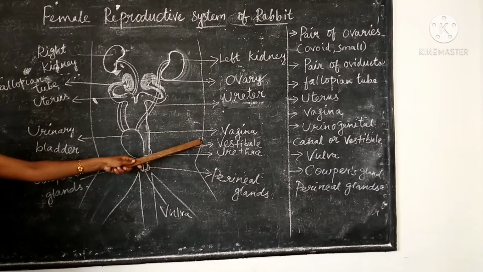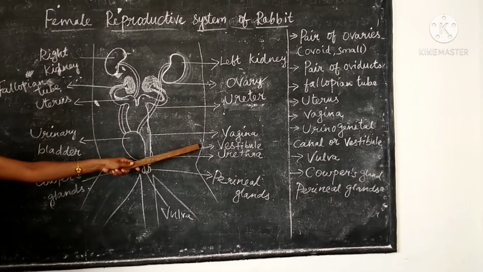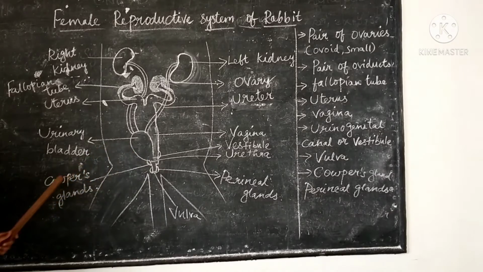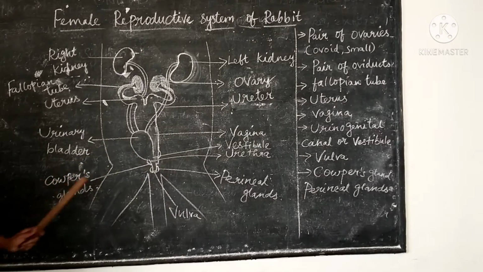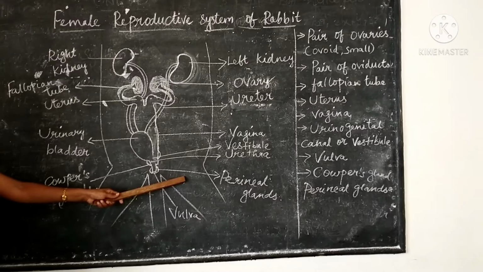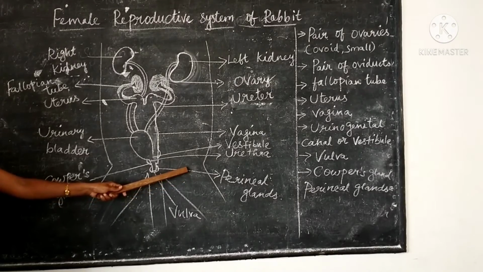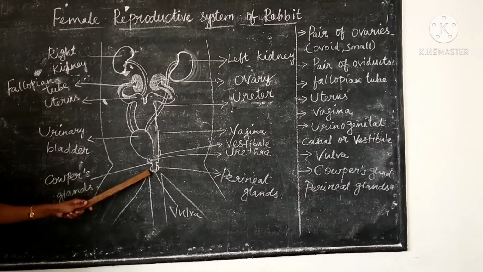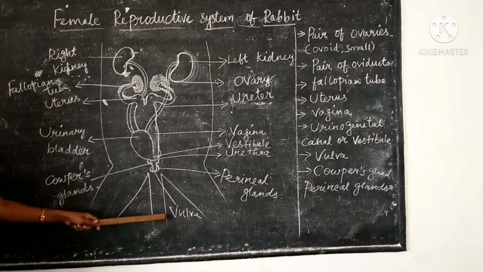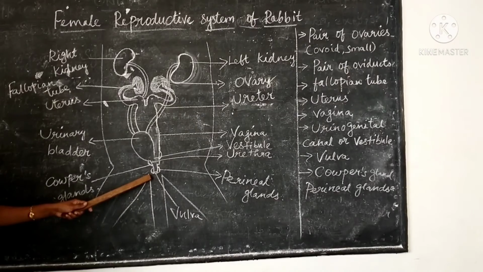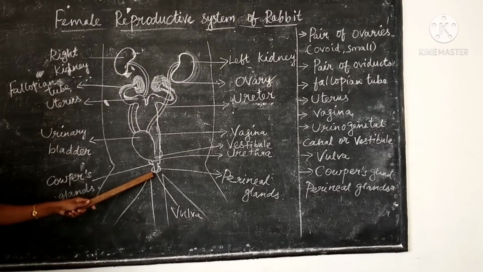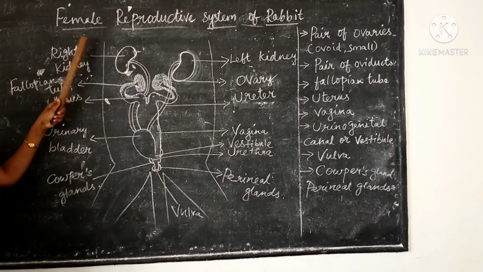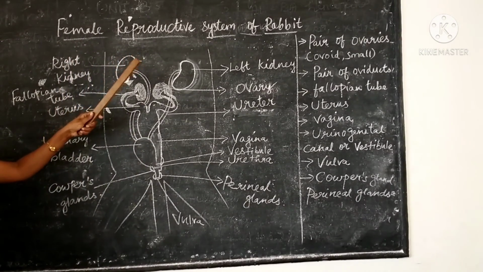Between the vagina and the urinary bladder there is a common tube, which we call the vestibule. Other than that, Cowper's glands and perineal glands are seen. Next, this vestibule runs backward and opens to the exterior by a slit-like aperture called the vulva. So this is the female reproductive system of rabbit.